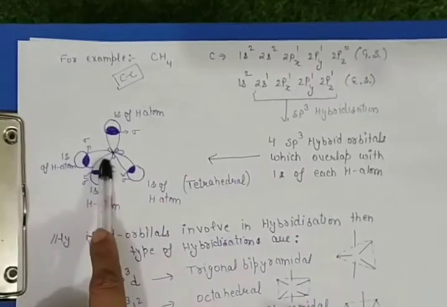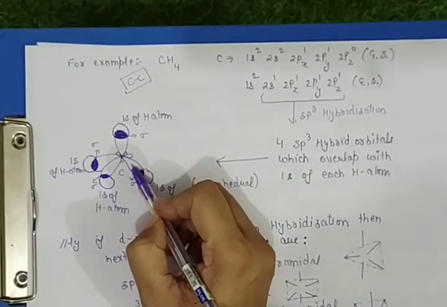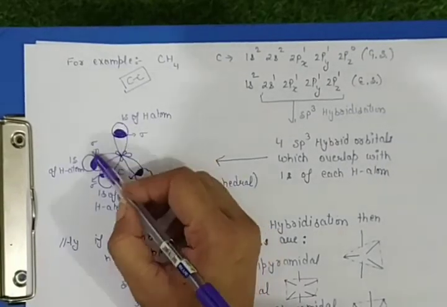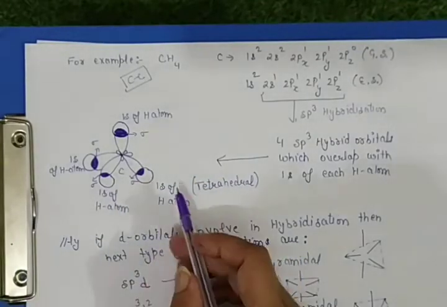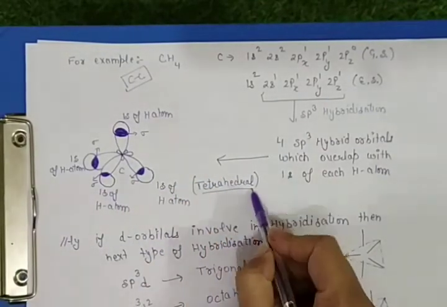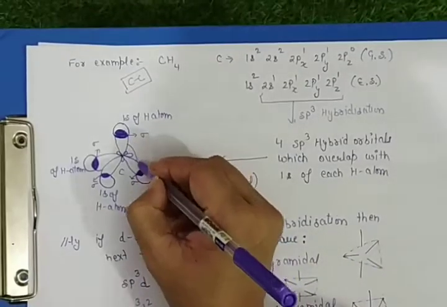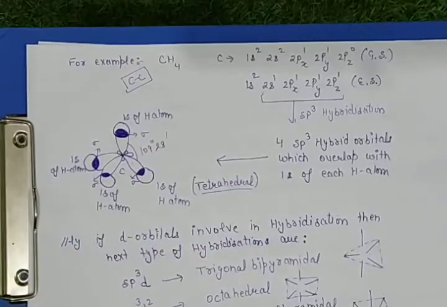These are the 4 sp3 hybrid orbitals of carbon, and each overlaps with one s of a hydrogen atom to give tetrahedral geometry to CH4. Here the bond angle is 109 degree 28 minute, isn't it?